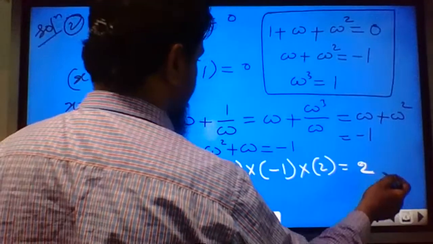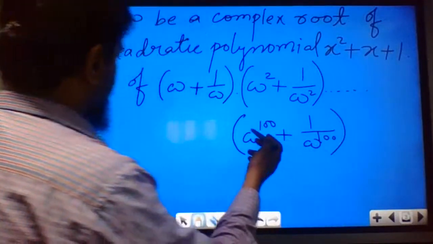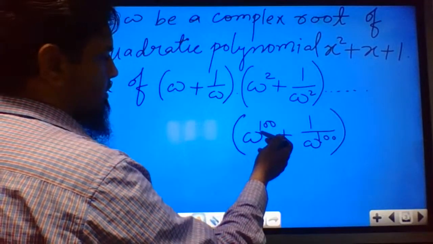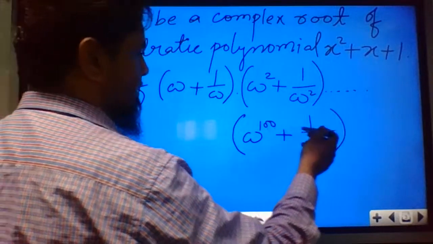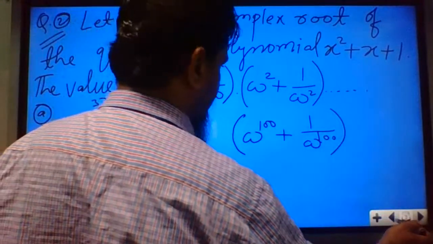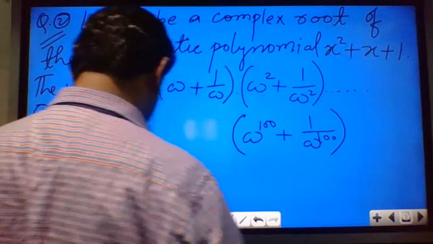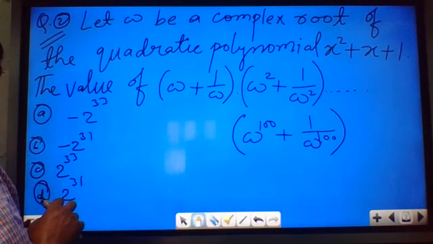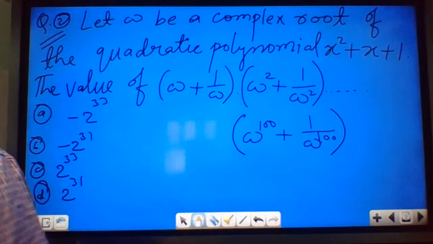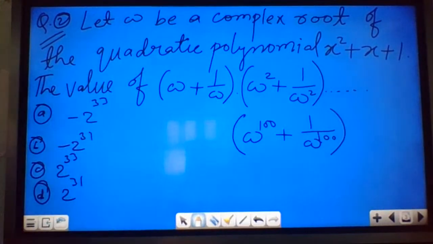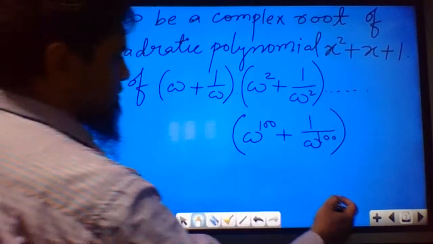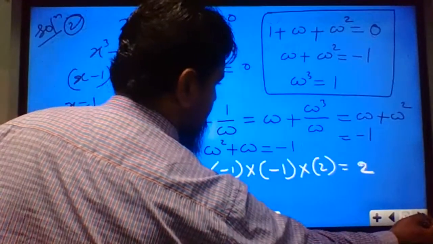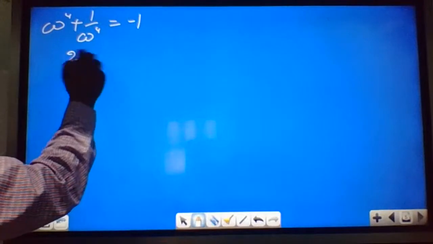Total number of terms: since the last term is omega power 100 plus 1 by omega power 100, the complete groups of three cover 99 terms.